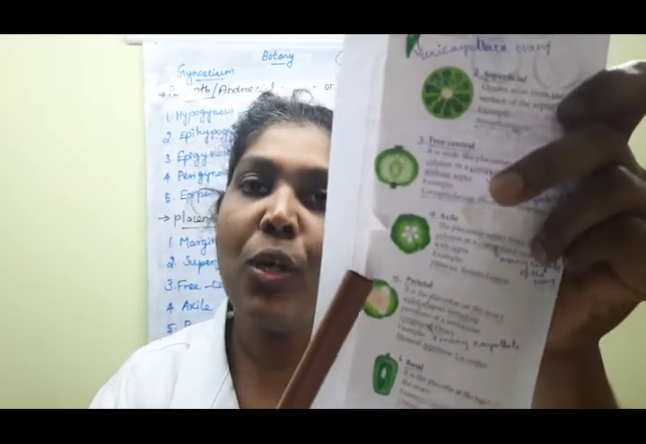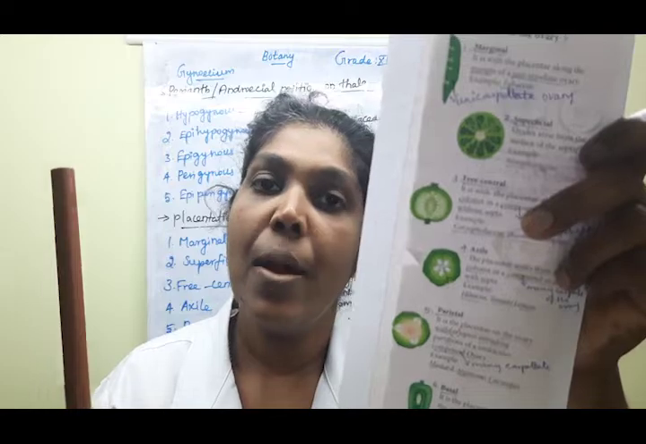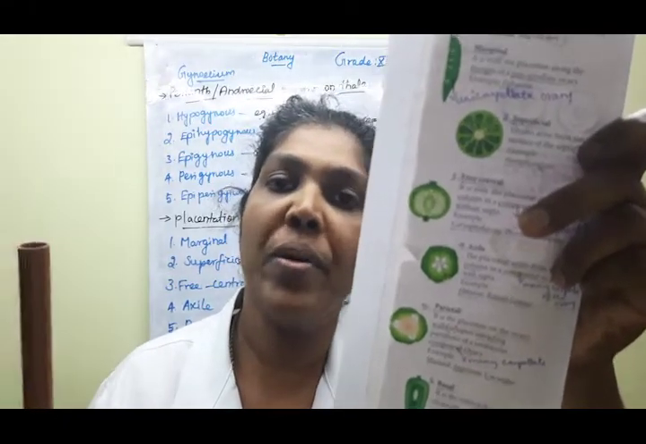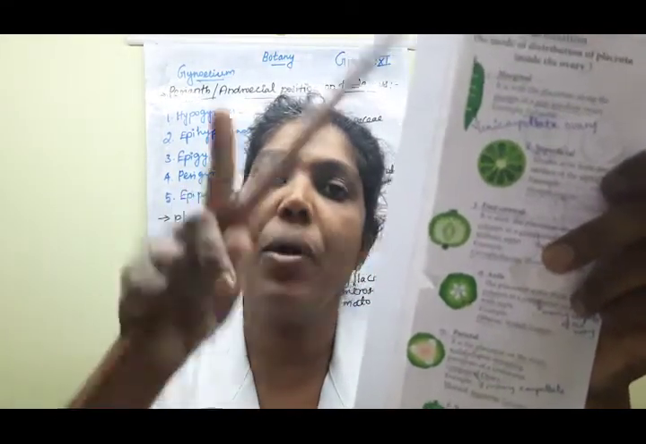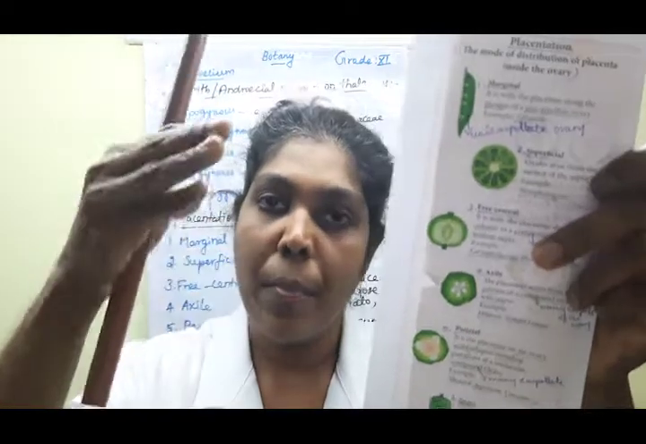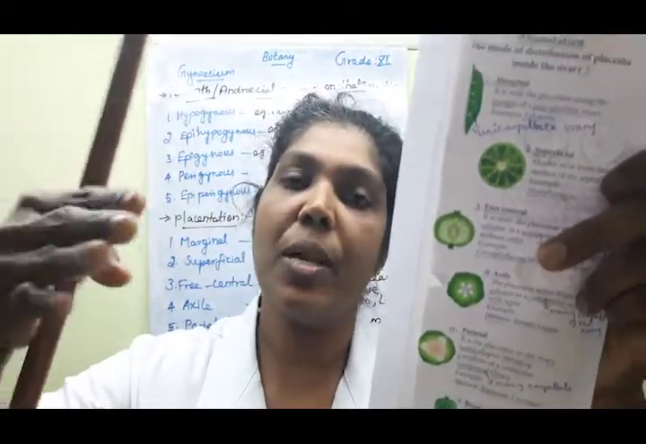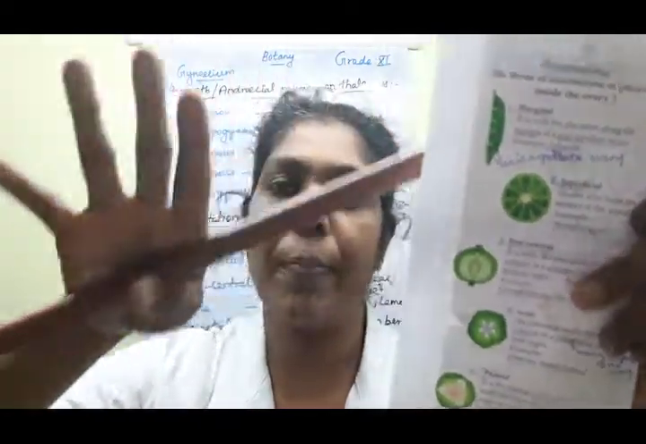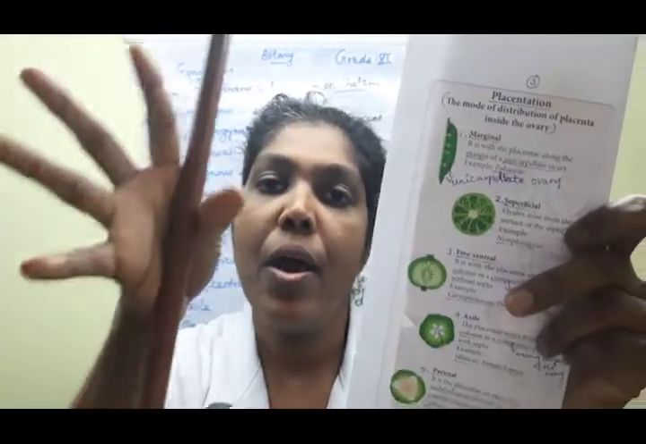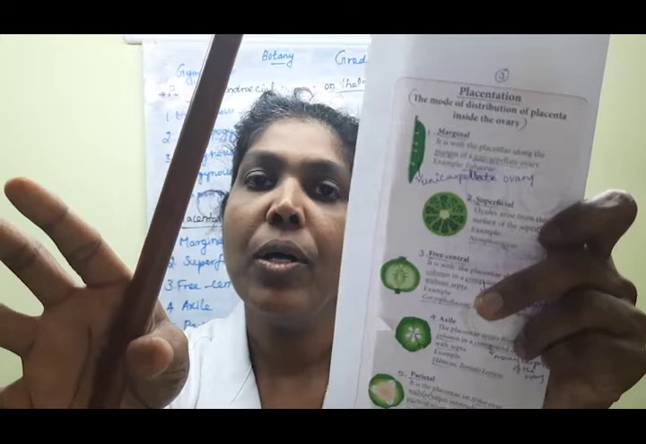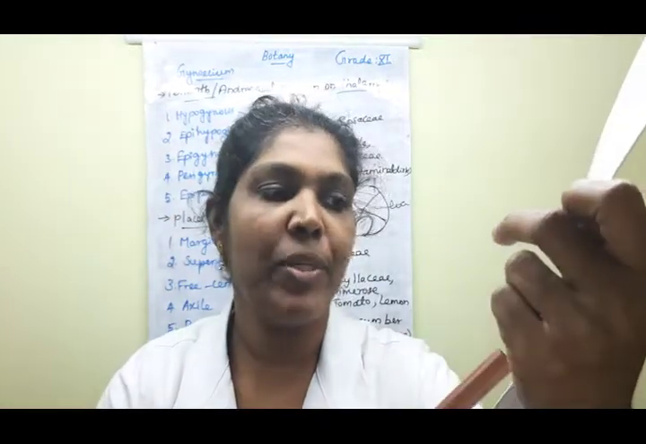Clear, children? This also is present in a many-carpel, compound ovary only, but the locule is only one. Many carpels are present, but all the carpels are found in one locule. Clear, children? Say yes or no? So that is known as parietal placentation. The last one, basal placentation.